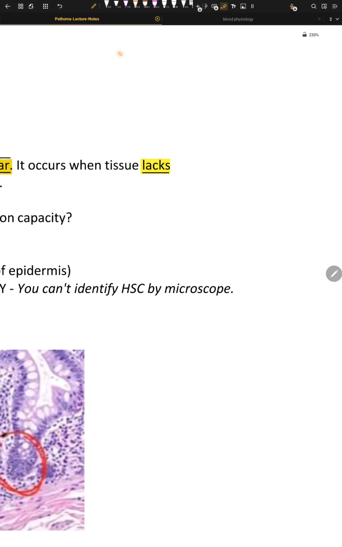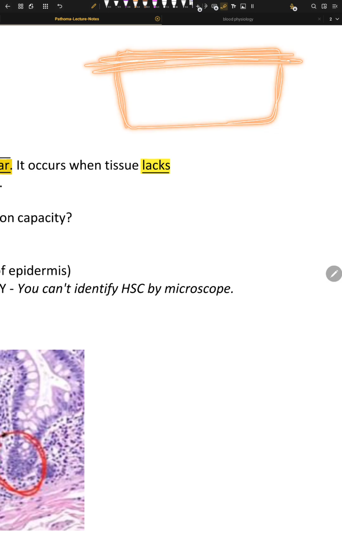Imagine this is a tissue, and you provide damage just on the superficial layer, and on the basement membrane you have stem cells sitting right here. If you damage the stem cells, they will not be able to make clones, and you will have a really big scar, because you have cut so deep into the skin that you have damaged these stem cells.